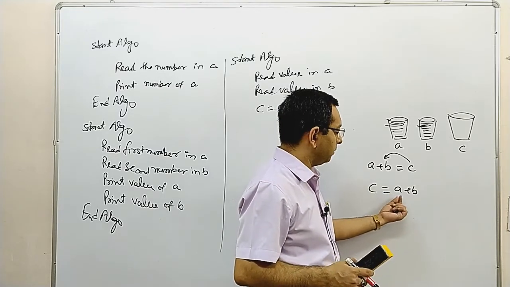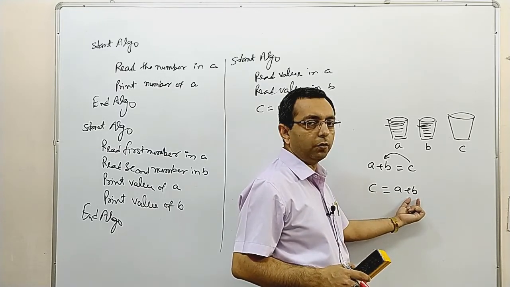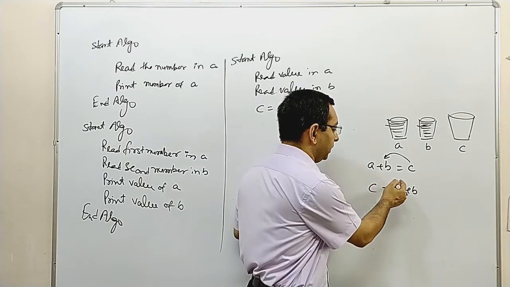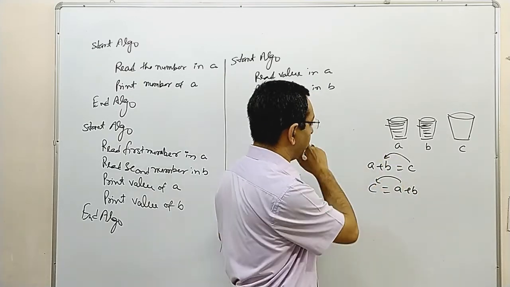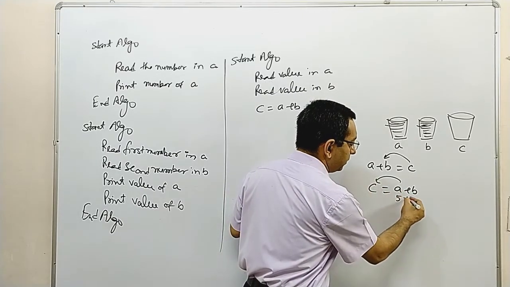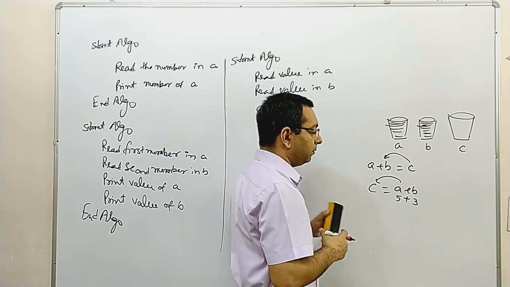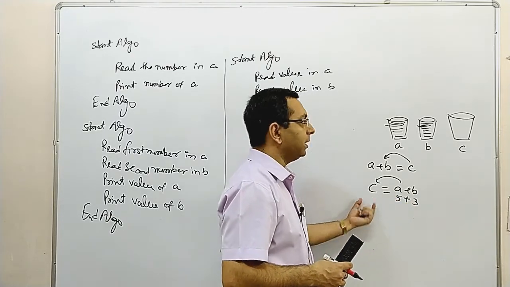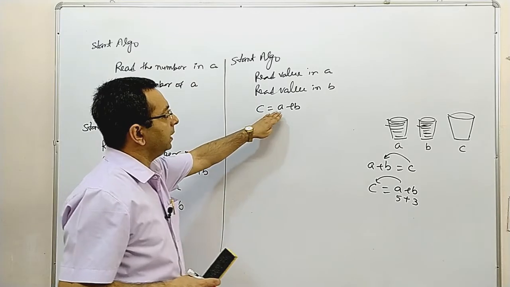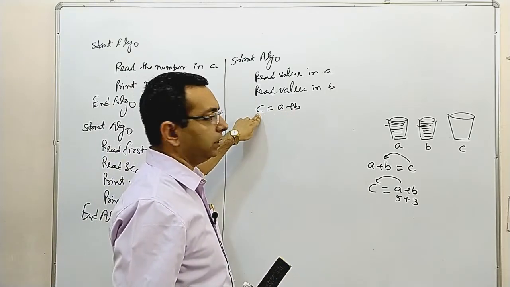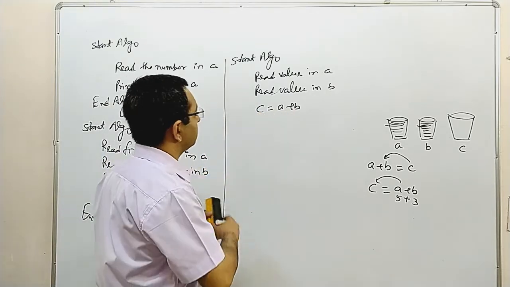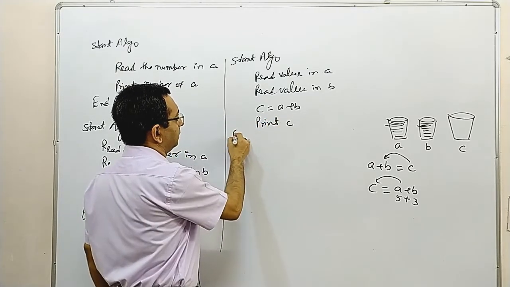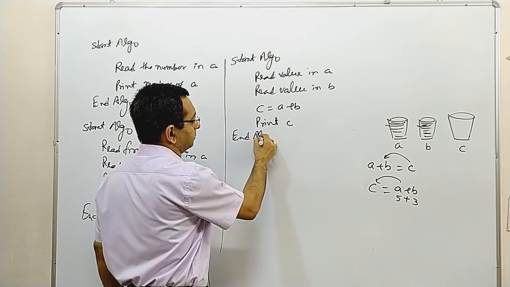What will happen? The value of A plus the value of B will be added, and whatever the result is, it will be stored in C. Let's say A is 5 and B is 3. So what will be the answer? The answer will be 8, and 8 will be stored in the C variable. So the addition of A and B will be stored in the C variable. Then we have to just print C, and then end algo.